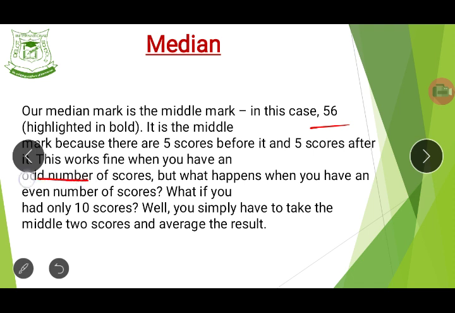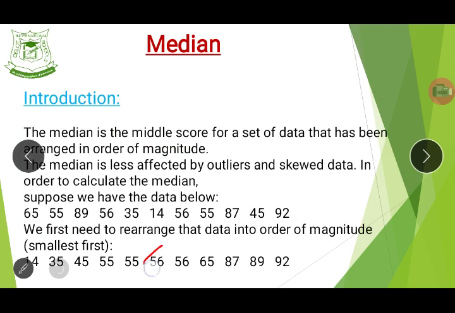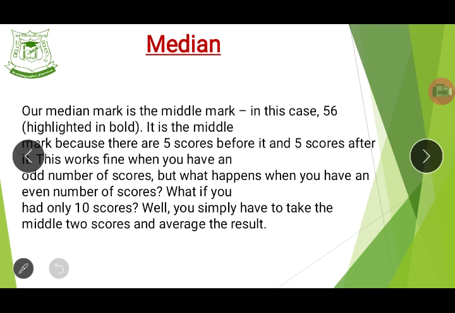Take note of this, odd number of scores. Now median is easy to calculate in this method, using the number in the middle, especially when we are using odd numbers.